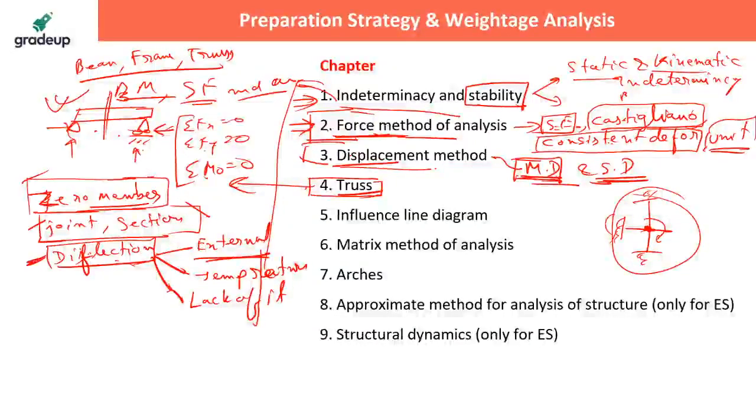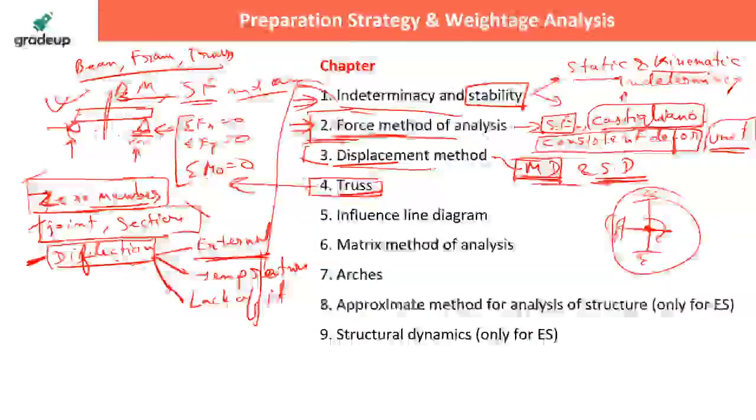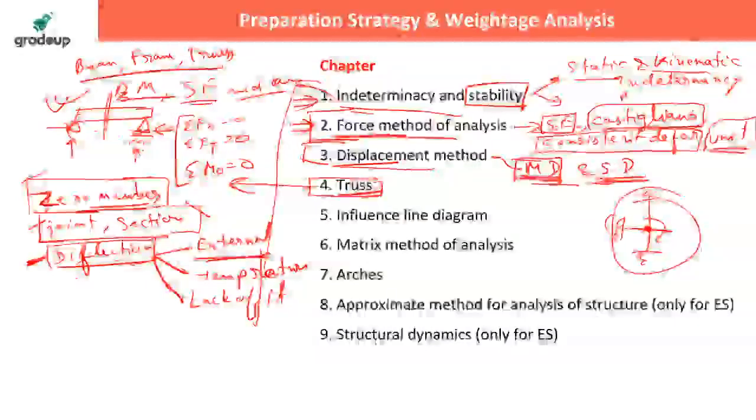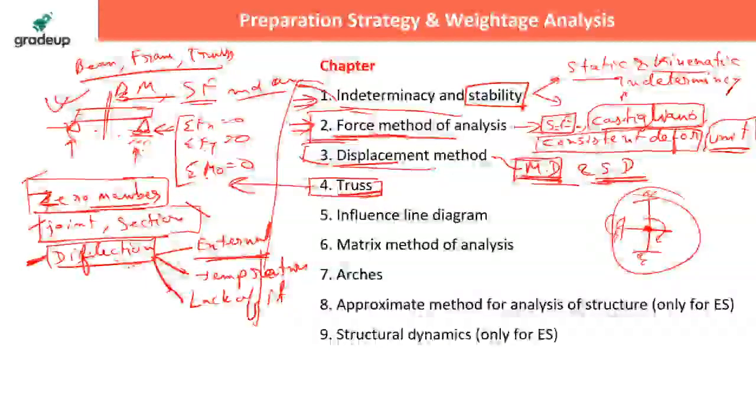Then deflection of any joint in the truss, and in that, deflection due to the external loading, quite good. Then temperature stress. If you are raising the temperature of any member, there will be a displacement in the joint. That is also very important. Then lack of fit. Did you get that?